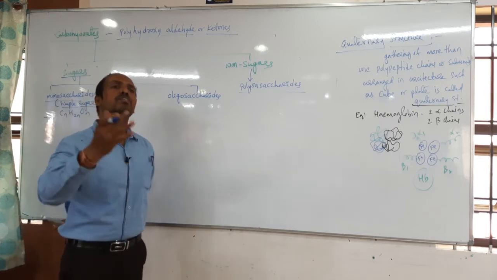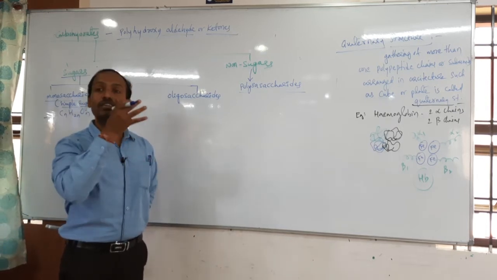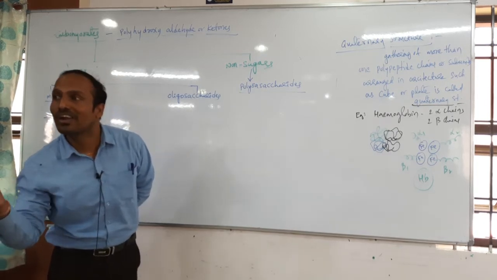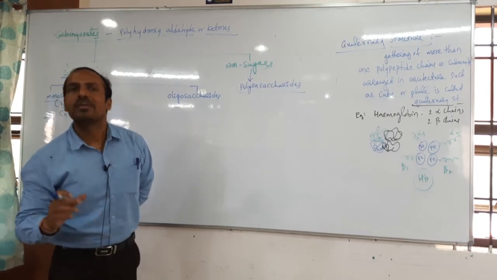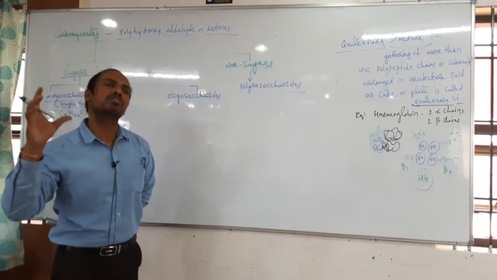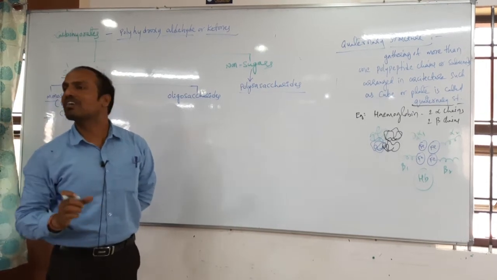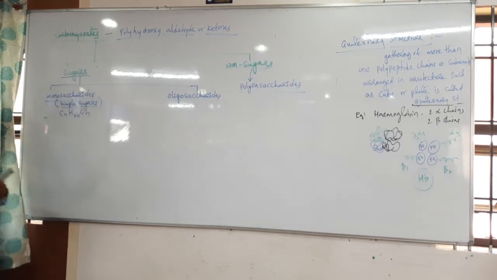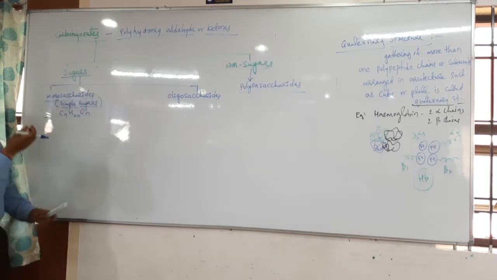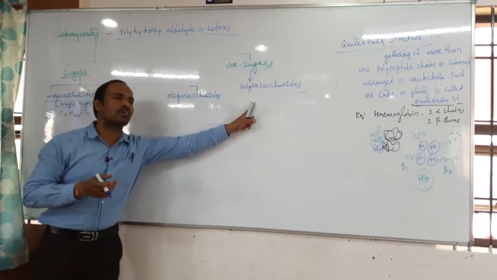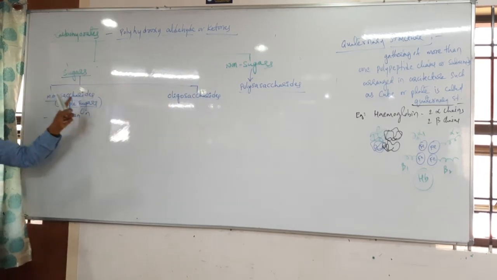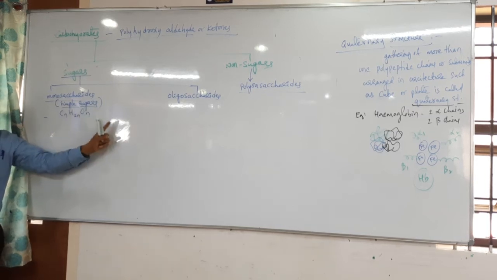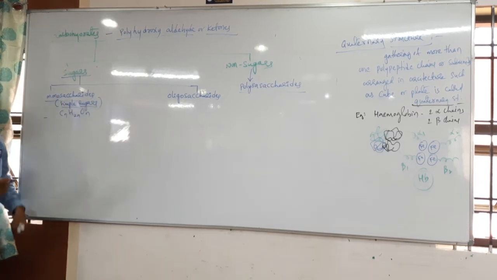After the stomach, this food enters which one? Small intestine. In which part of the small intestine is complete digestion finished? Duodenum only. But in the remaining jejunum and ileum parts, what occurs? Absorption occurs, you already know. In the duodenum region only complete digestion occurs. The polysaccharides we have eaten will be converted into which one? Monosaccharides. Monosaccharides are called which one? Simple sugars.